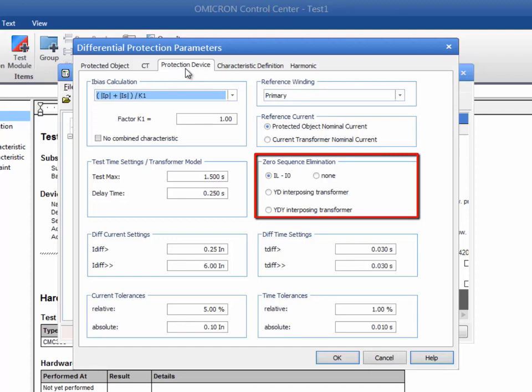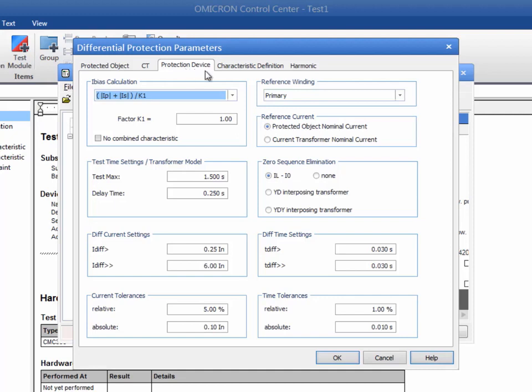This operation may either be performed within the relay or by using interposing transformers. You have to specify if the zero sequence elimination is applied so that Test Universe adds the zero sequence component to the output currents if necessary. In other words, Test Universe reverses the relay's operation to ensure a perfect match between the calculated values from the relay and the test point specified in the test module.